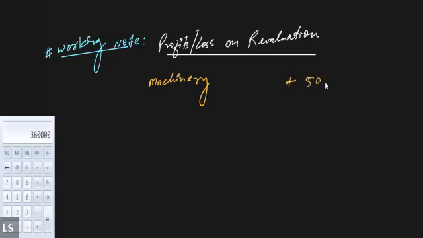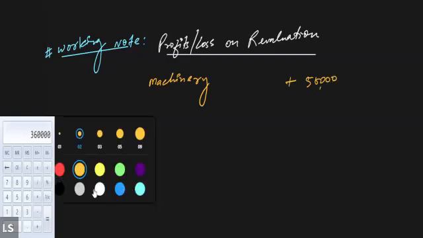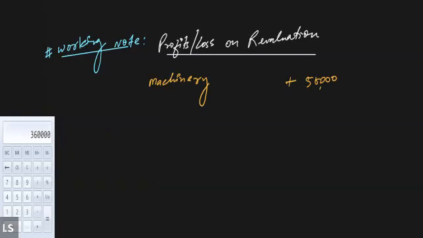Machinery increases by 50,000. Since the value of machinery increased by 50,000, I just put the positive sign in front of the 50,000. Similarly, there is a decrease in the value of the computer by 25,000, right? So computer reduced by 25,000. I'm putting a negative sign since the value of the computers is decreasing, negative 25,000. After that, the value of the sundry creditors.